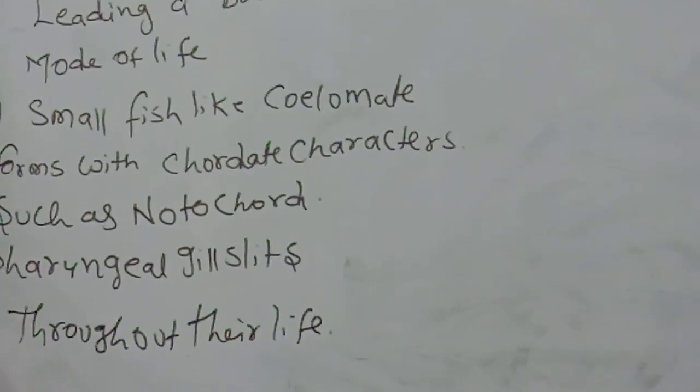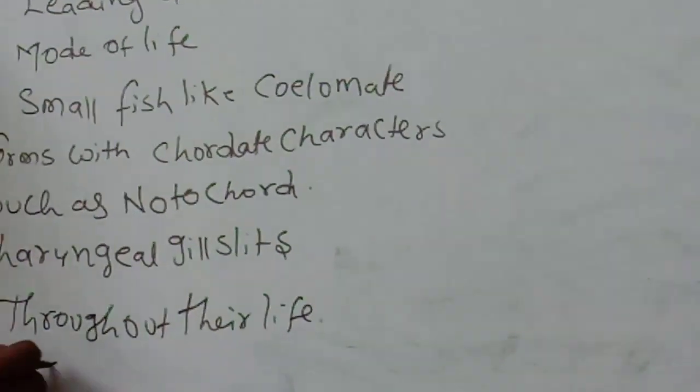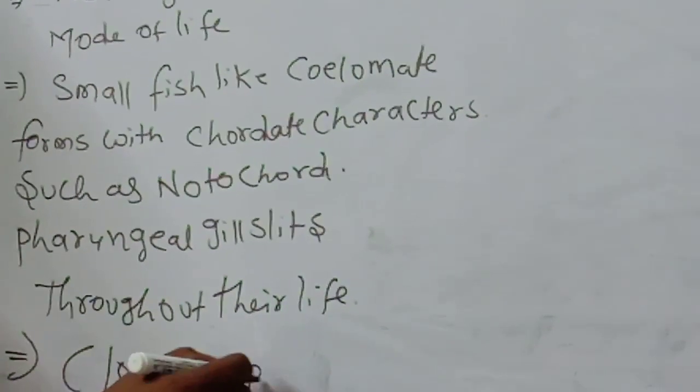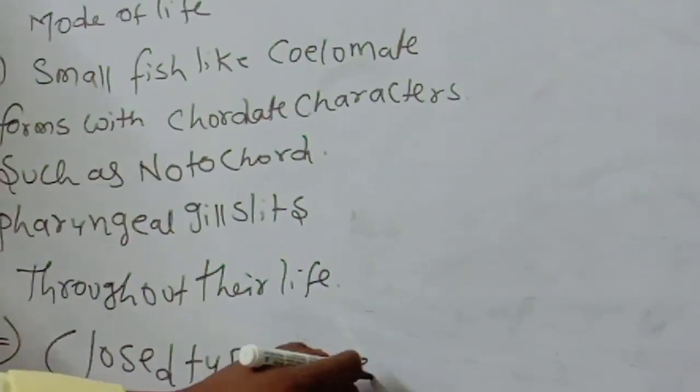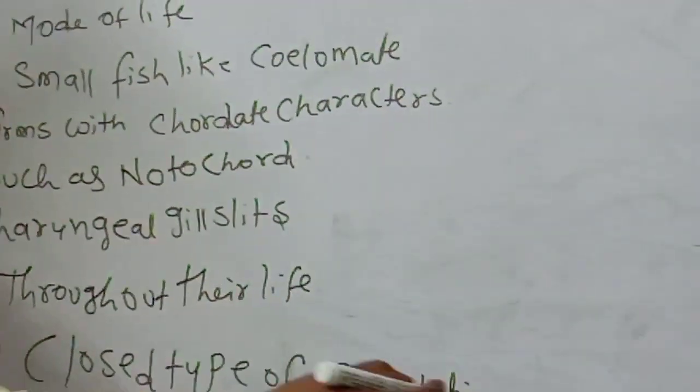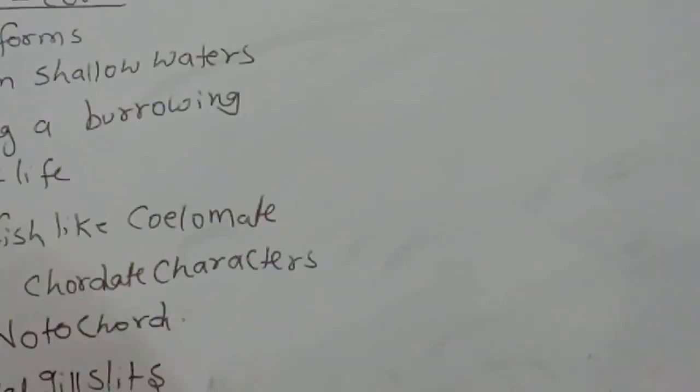Next one, closed type of circulation will be there in these animals.